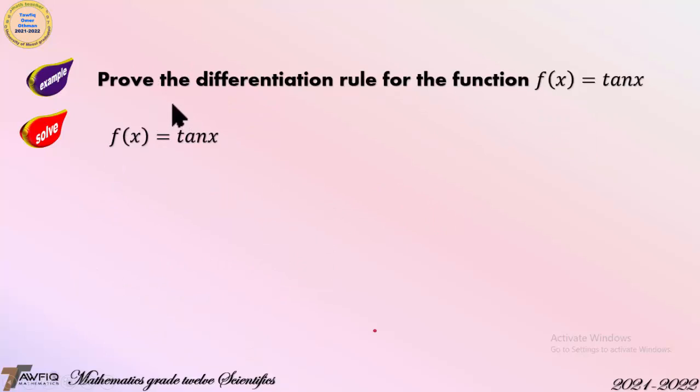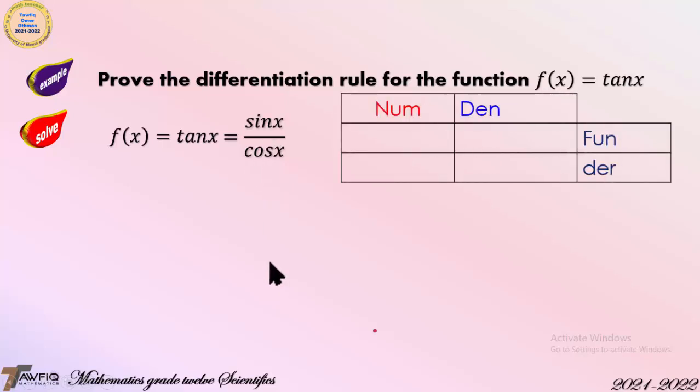Prove the differentiation rule for the function f of x is equal to tangent x. We have f of x is equal to tangent x. First of all, write tangent x as sine x over cosine x. And now you have a numerator, sine x, and denominator, cosine x.